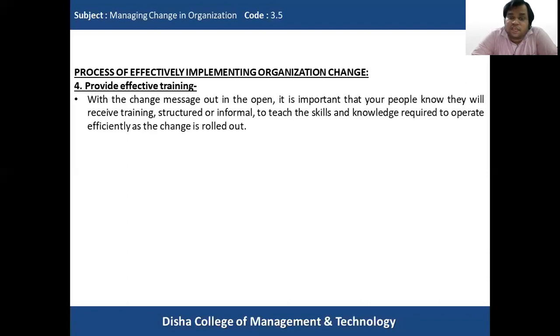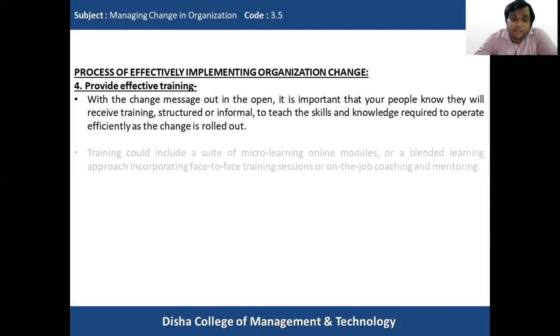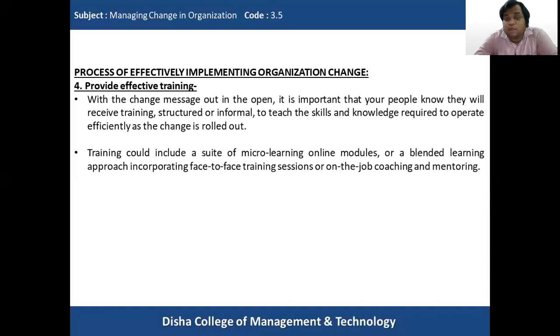So this has to be communicated to the employees: the training, skills and knowledge required. Training could include a suite of micro-learning online modules or a blended learning approach incorporating face-to-face training sessions or on-the-job coaching and mentoring.